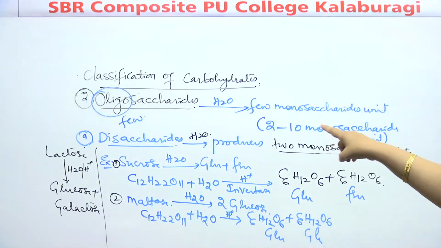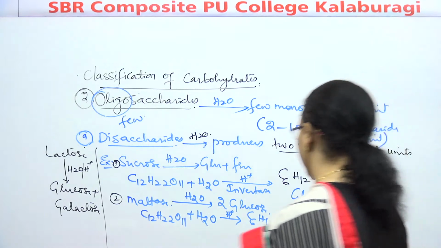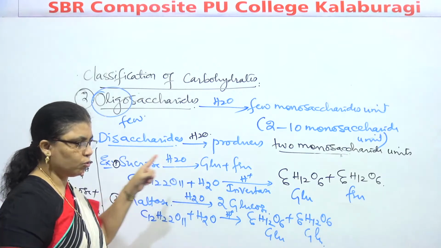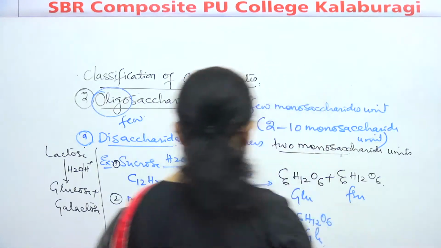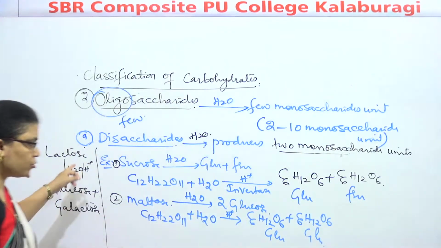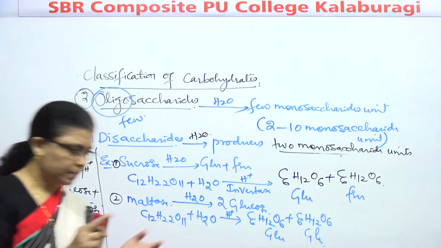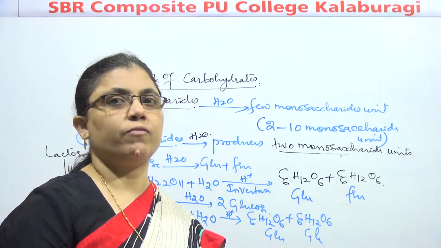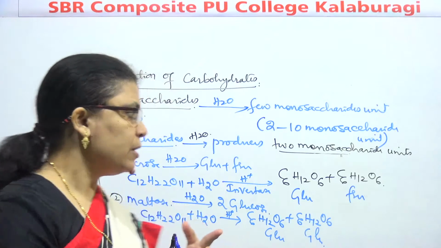If we talk about the disaccharide, the name itself indicates that they produce 2 sugar units. That is disaccharide, which produces 2 monosaccharide units. Like sucrose on hydrolysis gives glucose and fructose. Like maltose on hydrolysis gives 2 units of what, children? Glucose. Same way, lactose on hydrolysis gives 1 unit of glucose and 1 unit of galactose. Remember one thing, glucose, fructose and galactose have the same general formula.